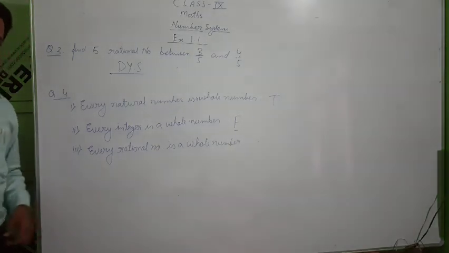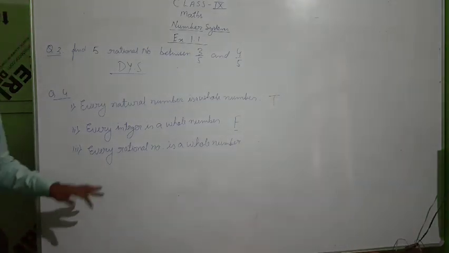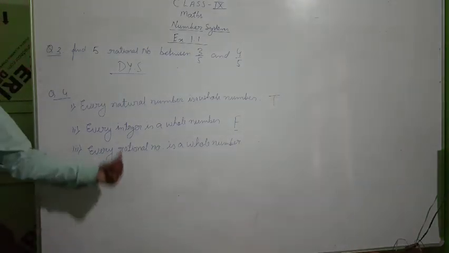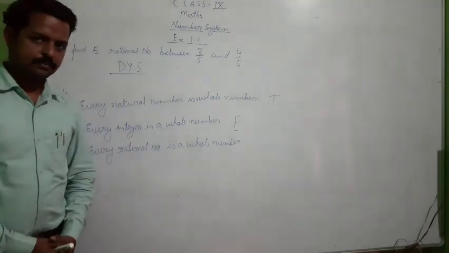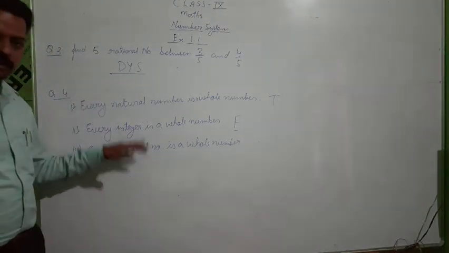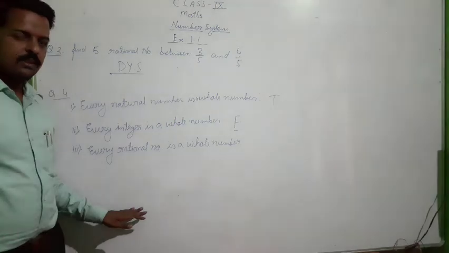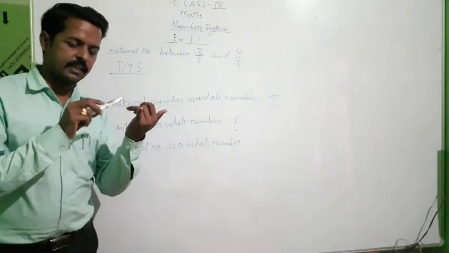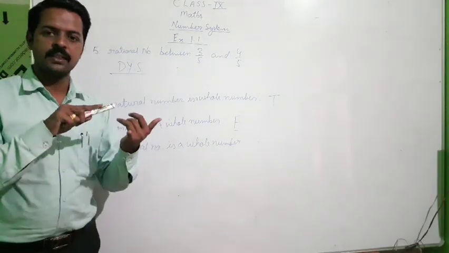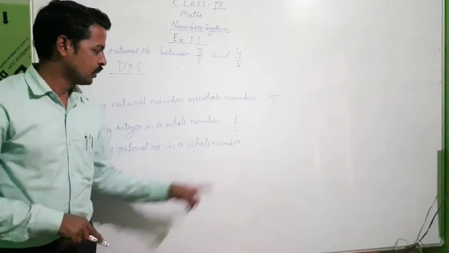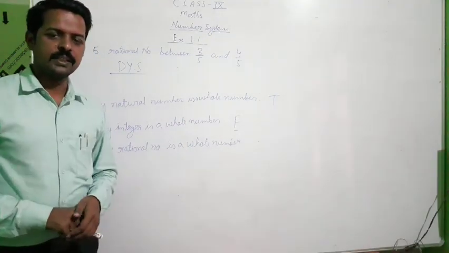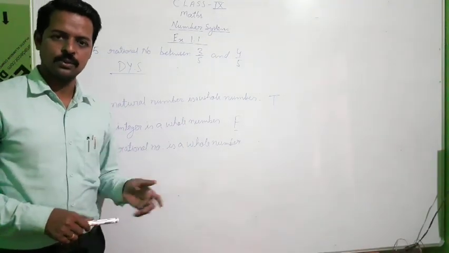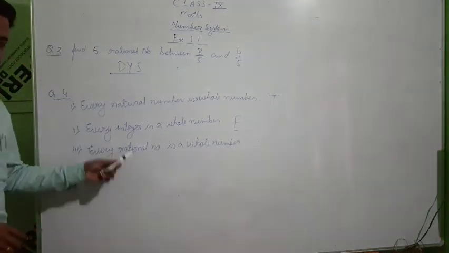Now let's see the last question of the exercise. This will be last question for this video also. Every rational number is a whole number. Every rational number, see rational number goes downwards. Whole number. Rational number contains negative numbers. Rational number contains decimal numbers which are not there in whole numbers. Have you seen 3.5 in whole numbers? No. That's why our answer is false for this.